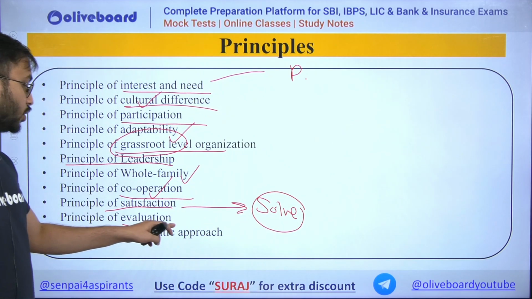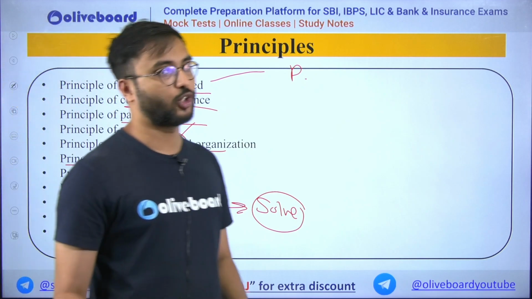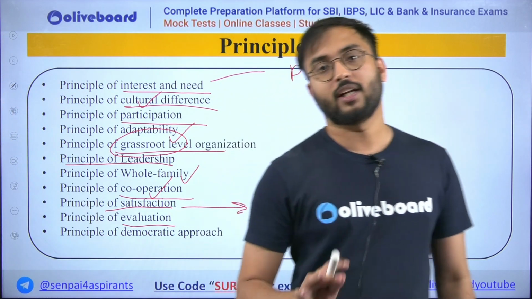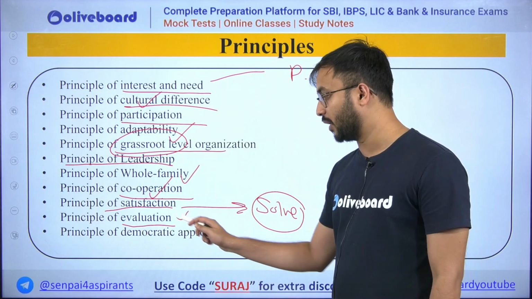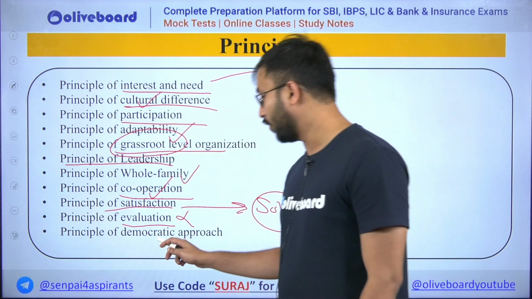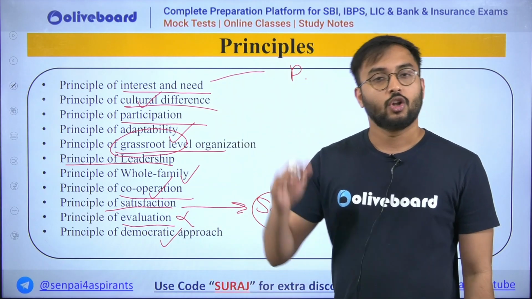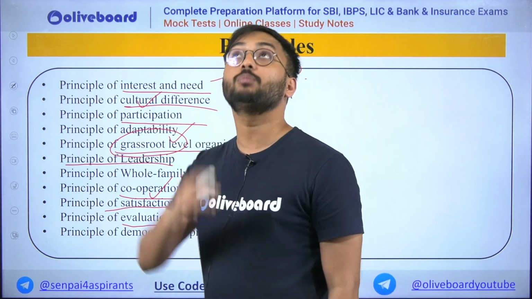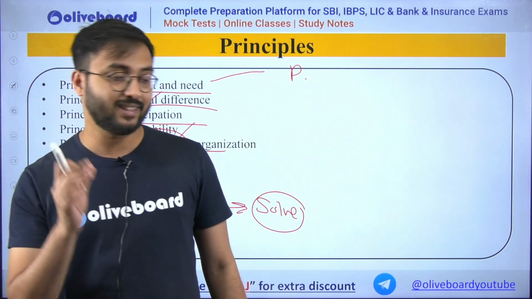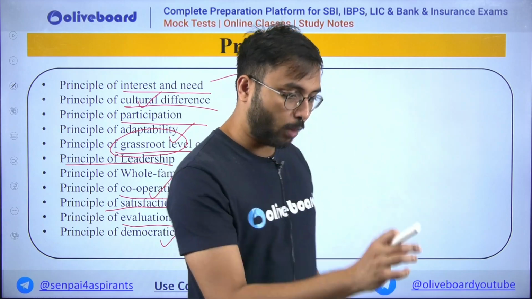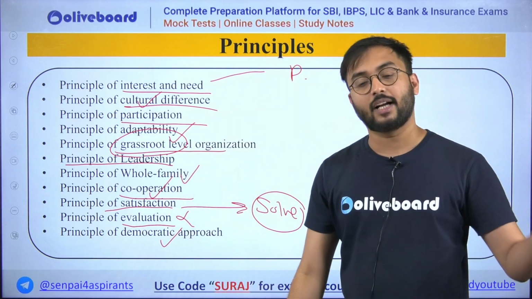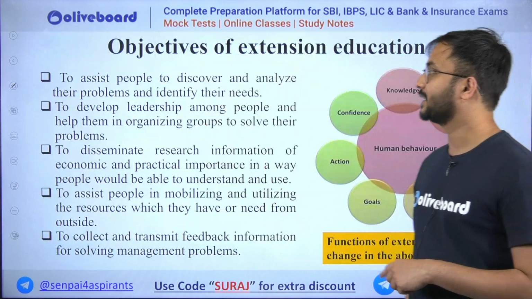So solve the problems, that is why it's satisfaction. Principle of evaluation, now this particular evaluation is not based on your marks. This particular evaluation is based on how many problems we have solved. And principle of democratic approach, that is not top to bottom approach, but bottom to top approach. What is the need, what are the problems on ground, and then trying to find the solution of the same.